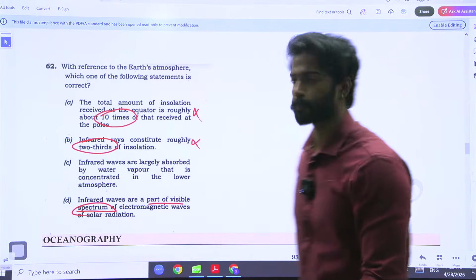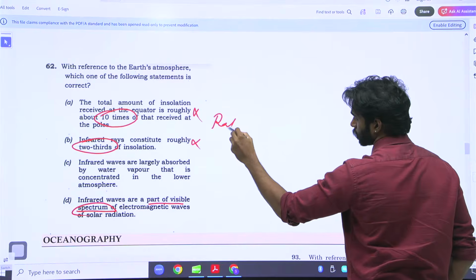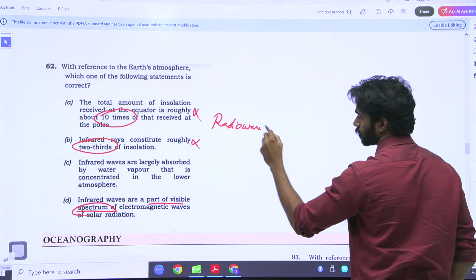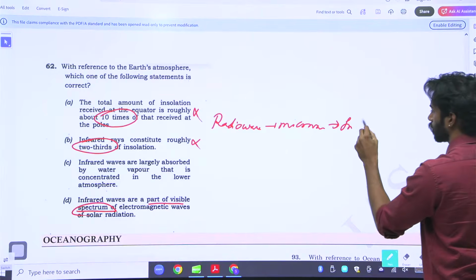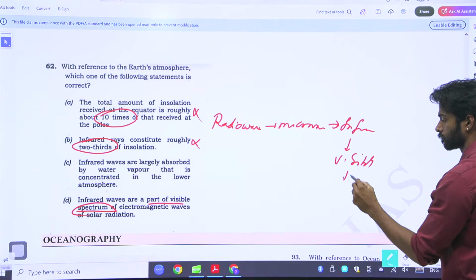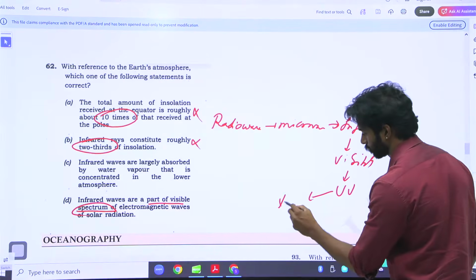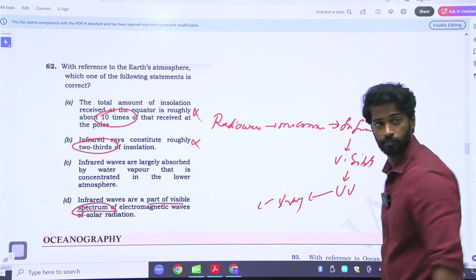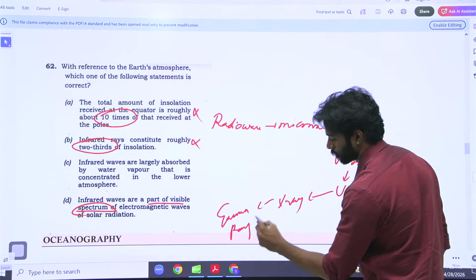What is the spectrum? If I had to put all of these in chronology: radio waves, microwaves, infrared, visible. This is the spectrum.